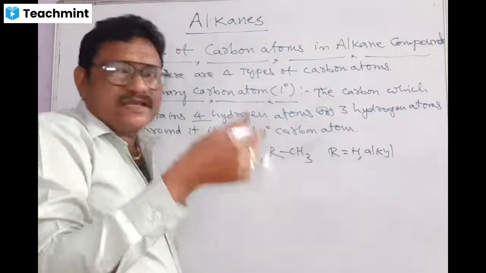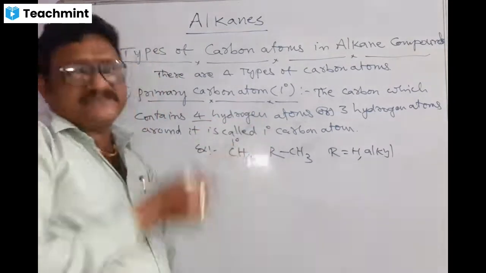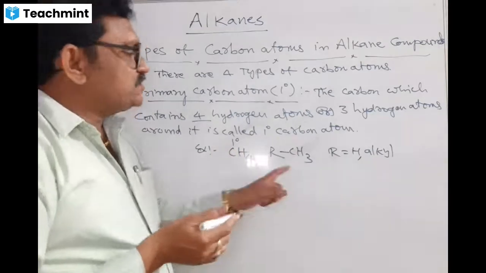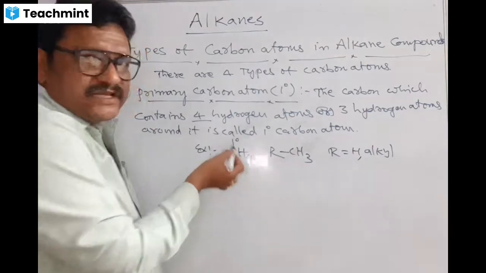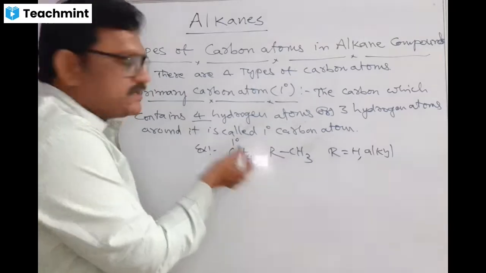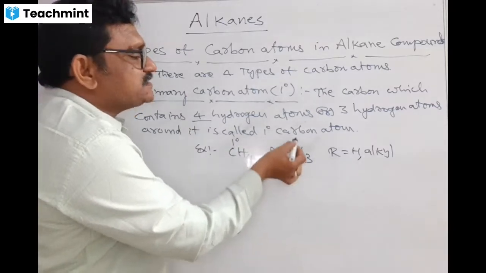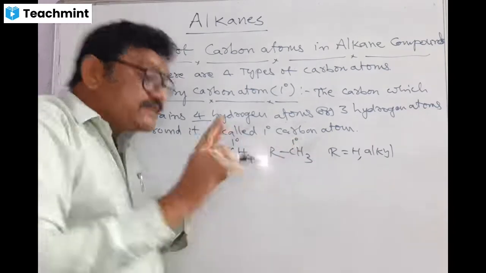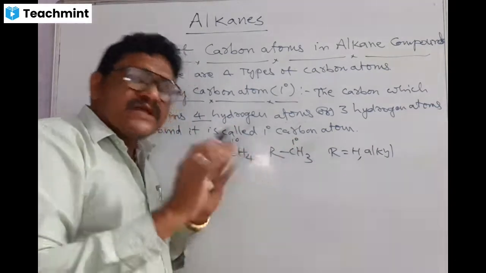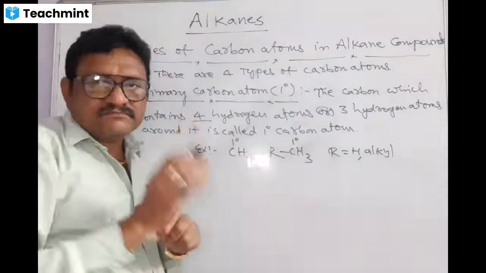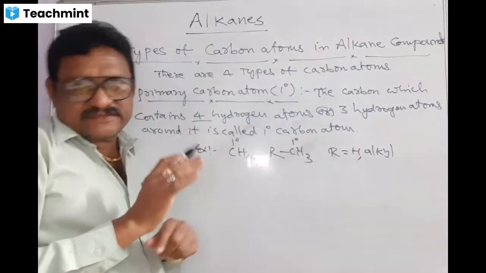To understand alkyl, I explained this topic. So here this carbon contains four hydrogens. That's why it is referred to as a primary carbon atom. Here this carbon contains three hydrogen atoms. So if it contains three hydrogen atoms or four hydrogen atoms, it is known as a primary carbon.